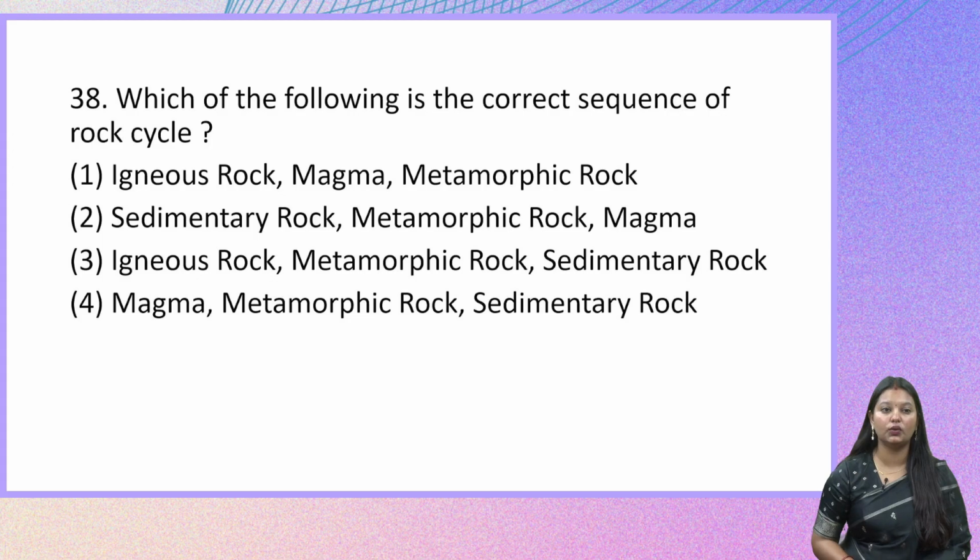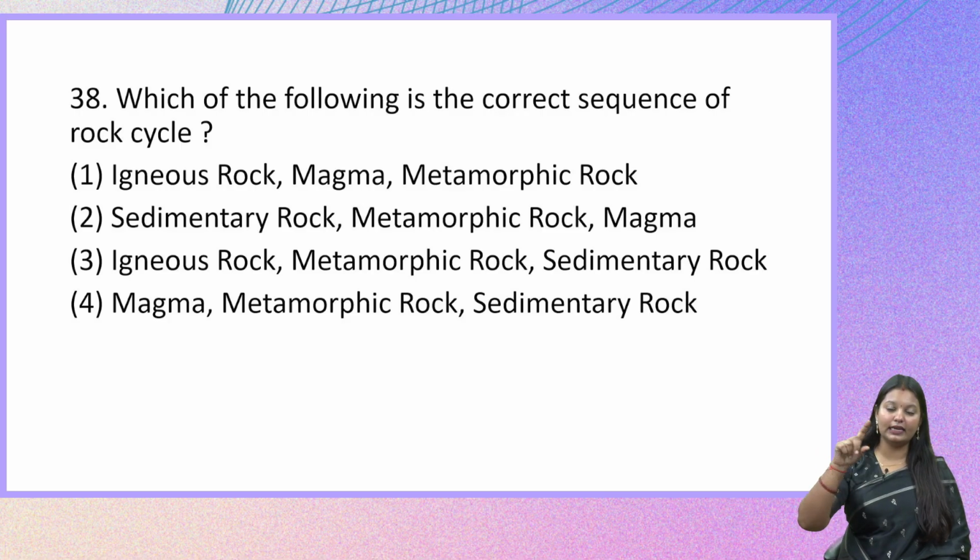Moving on to the next question, which of the following is the correct sequence of rock cycle? The rock cycle is also another important concept. Let us look at the options: igneous rocks, magma and metamorphic rock; sedimentary rock, metamorphic rock and then magma; igneous rocks, metamorphic rock, sedimentary rock; magma, metamorphic rock and sedimentary rock. This particular rock cycle is a cyclic process, so it keeps on going.